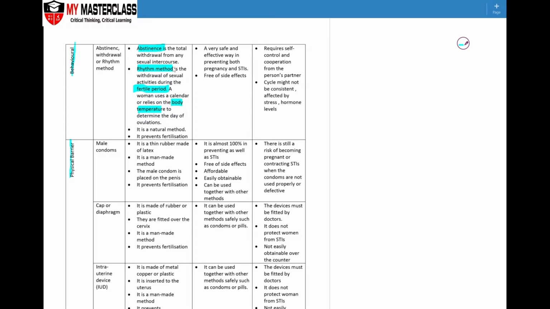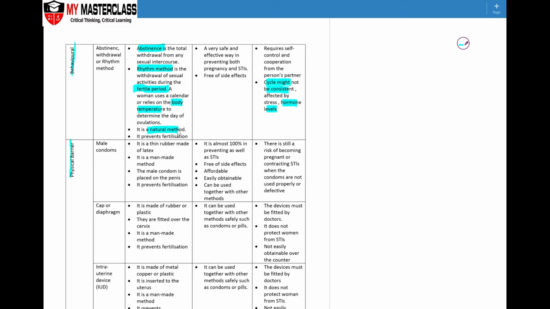Of course, all these might not be consistent or safe because the cycle is not consistent for everyone. For example, if someone is facing additional stress at work, the person's cycle will be affected. Hormone levels will also be affected by what the individual eats and the environment that the individual is in.